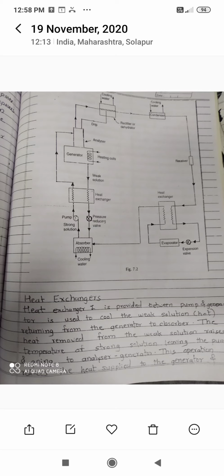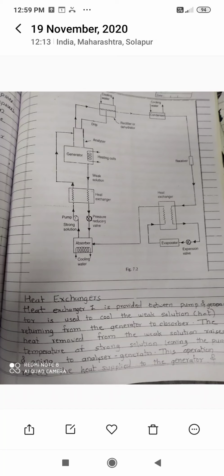The heat energy of that weak solution is absorbed by the strong solution, because the strong solution has low temperature and the weak solution has high temperature. The strong solution comes from the absorber, where the temperature is low, and this weak solution comes from the generator, where the temperature is more.